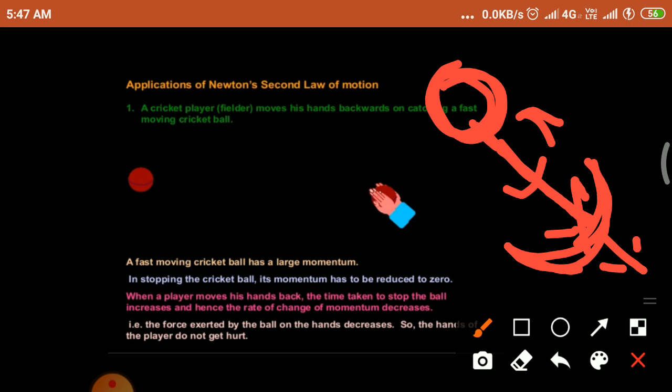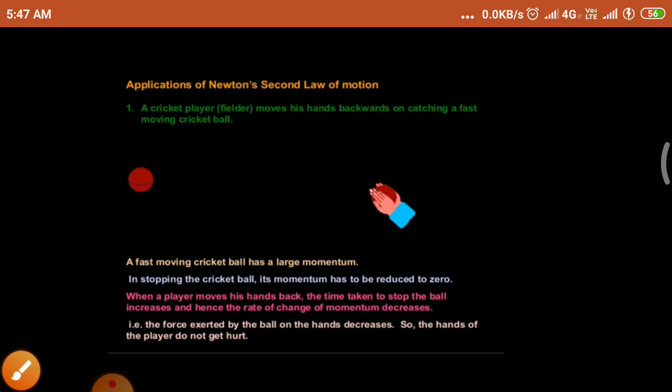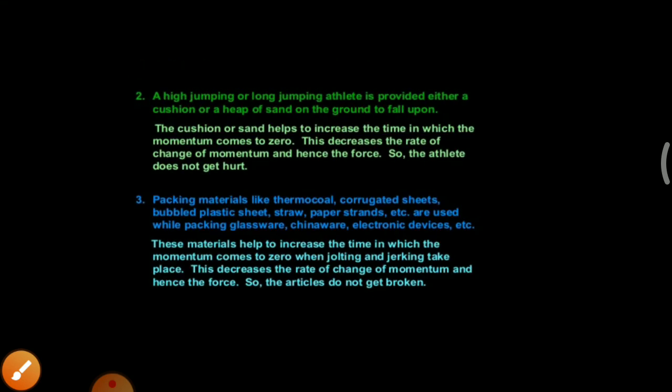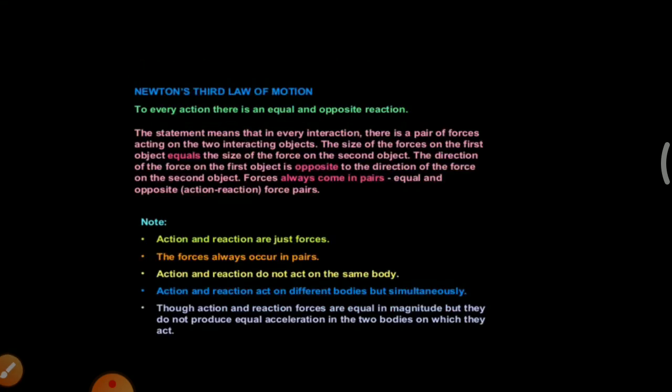When the time is increased, the momentum is decreased. So from this, the player does not get hurt when he catches the large momentum ball.